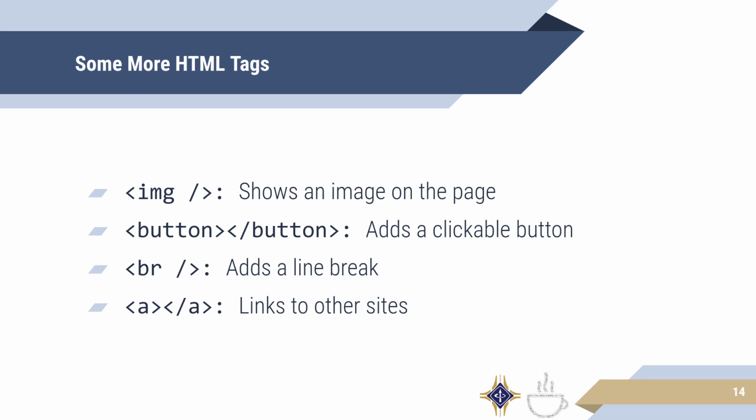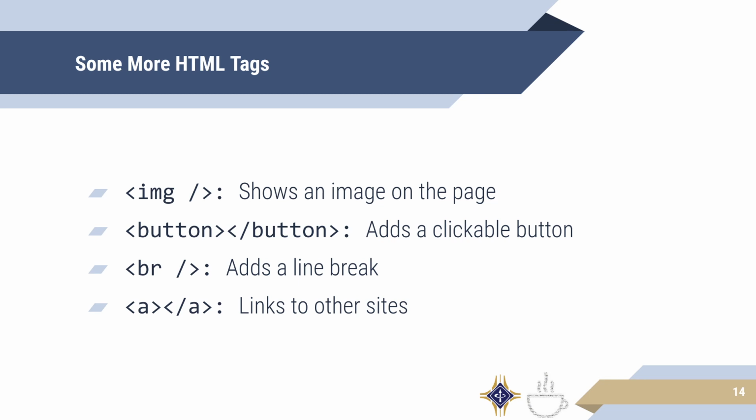The first one here is image or img. This shows an image on the page, as the name might suggest. And do note that this one is called a self-closing tag, meaning there does not need to be a closing tag because no text can go inside of an image. So you'll notice that there's only an opening tag and the slash is at the very end. This slash is optional. Actually I think most, if not all, modern web browsers will render just fine if you don't include that trailing slash. But please do not put a closing tag because that may indeed break if you do it in the wrong way.